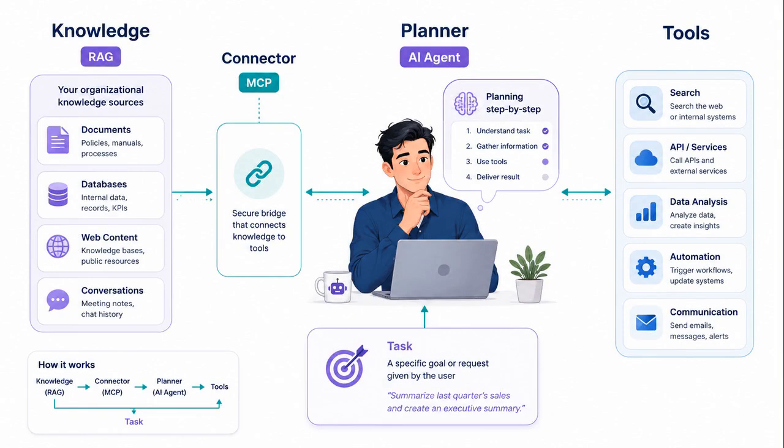Now let's look at the simple analogy. Imagine an employee solving a business problem. They need knowledge to understand the issue. They need tools to take action. They need a plan to complete the task. RAG is like the knowledge source. MCP is like the connector to tools and systems. The AI agent is like the worker that plans and executes the task.